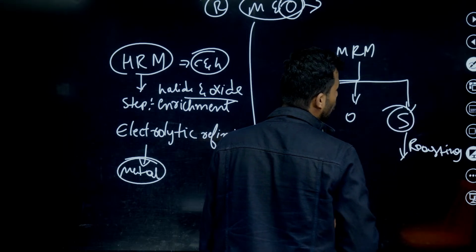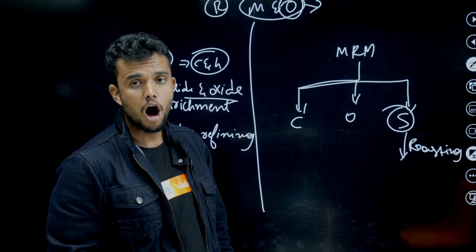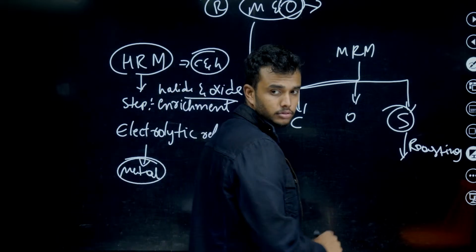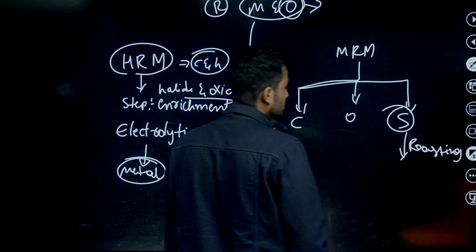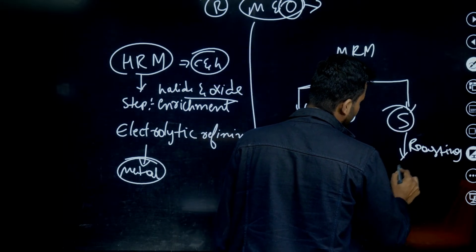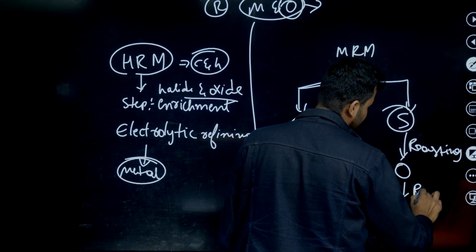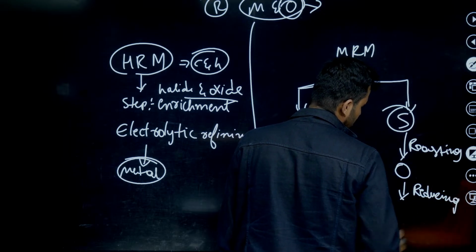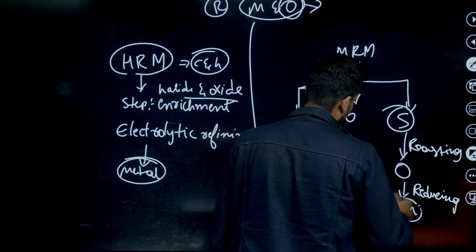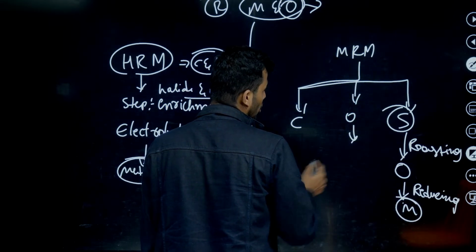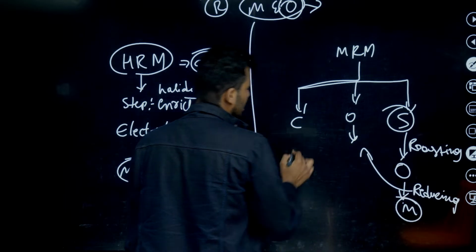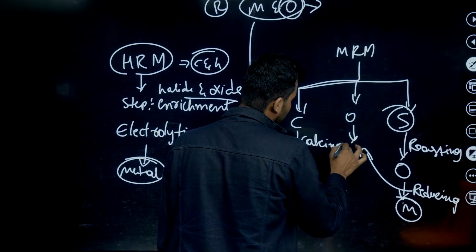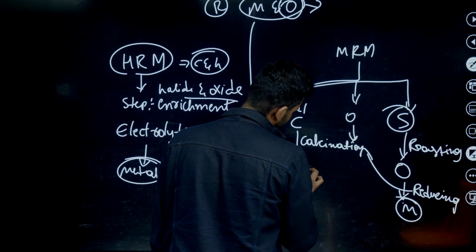We heat the compound in excess oxygen. By roasting, we convert sulfide ore into oxide ore, then by using reducing agents we get the metals. For oxide ore, the same method. For calcination, we convert carbonate ore into oxide ore, then by using a reducing agent we get the metals.